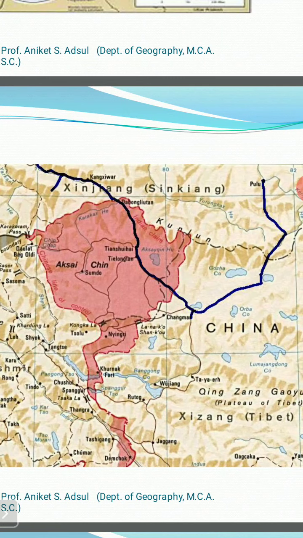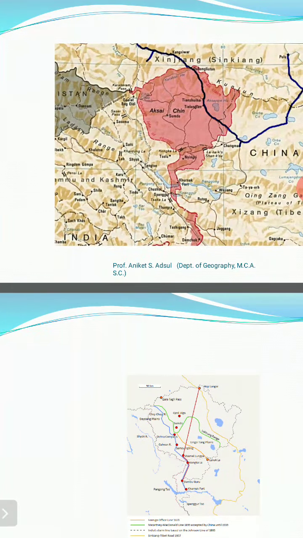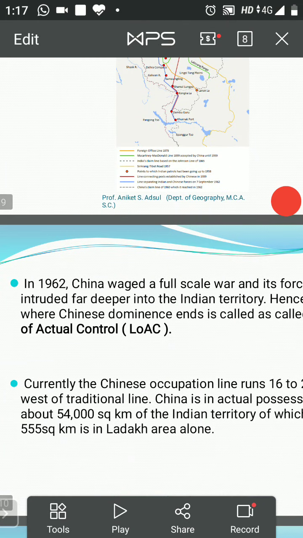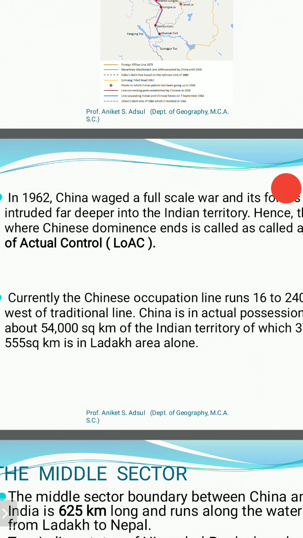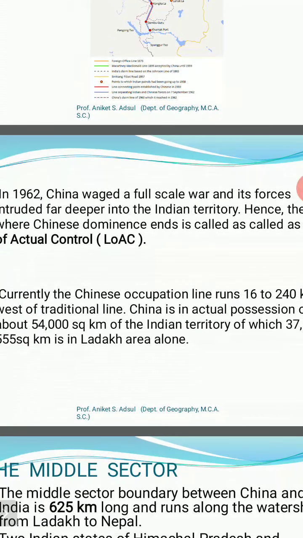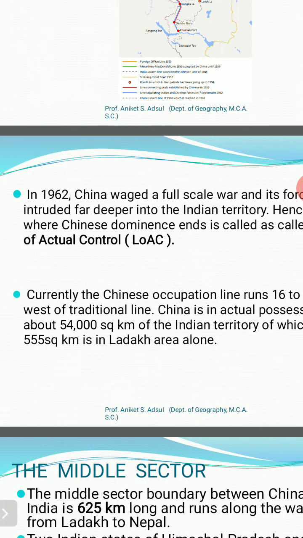The line which separates the Chinese illegally controlled part of Ladakh territory and the Ladakh Union Territory is called the Line of Actual Control, that is LAC. In the northern part of Kashmir, the line separating the Indian part and the illegally occupied Pakistan part is called the Line of Control, that is LOC. So the line separating Aksai Chin and the Ladakh Union Territory is called the LAC, the Line of Actual Control.